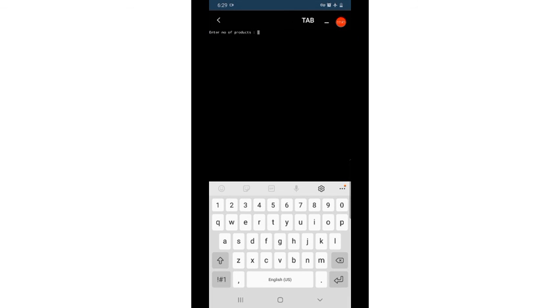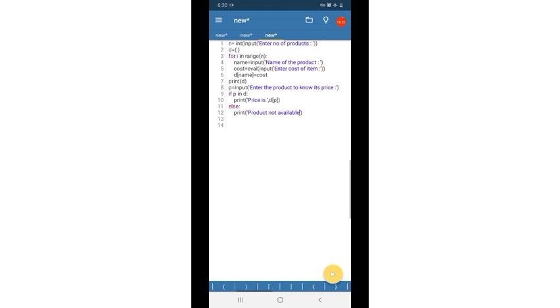Now again, if I run, 3 products: bread 25, butter 40, egg 60. Now I am entering a product which is not present in the dictionary. So I am entering here pen. You can see product not available. Product is not available.